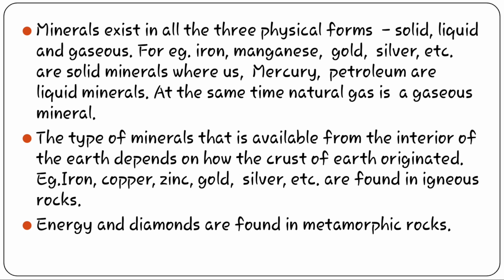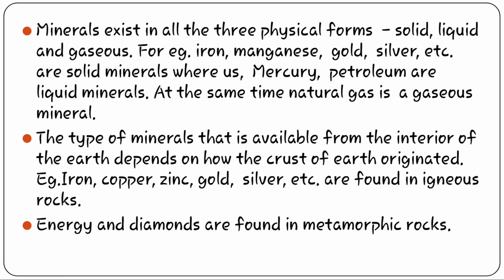I hope you remember the chapter in 9th standard, chapter 14, India Geological Structure and Physiography part 2, where we discussed minerals and their types. We discussed that rocks can be hard or soft.